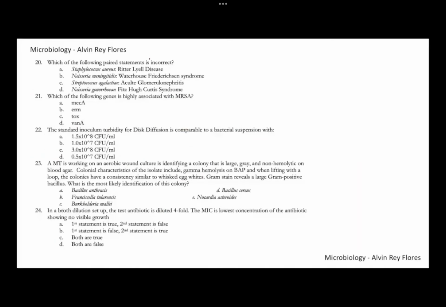Number 20, which paired statement is incorrect? We have here the organism and their associated disease or syndrome. Which is incorrect here is letter C, Strep agalactiae and acute glomerulonephritis. This is incorrect since we don't associate agalactiae with glomerulonephritis. Agalactiae are usually associated with meningitis and sepsis among infected neonates, but not glomerulonephritis. Glomerulonephritis we usually associate with the sequelae of Streptococcus pyogenes. The other choices are correct.